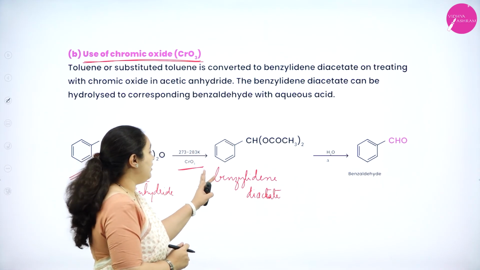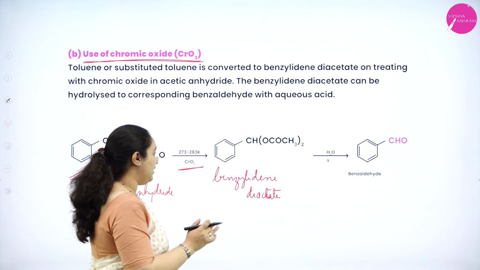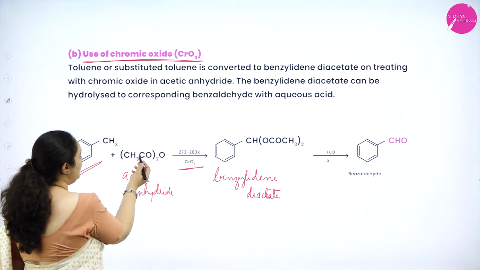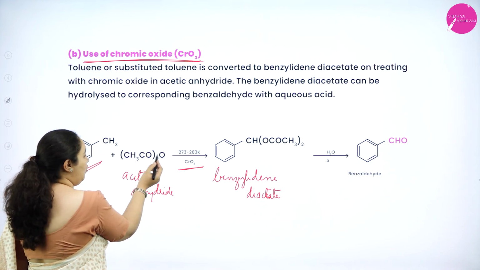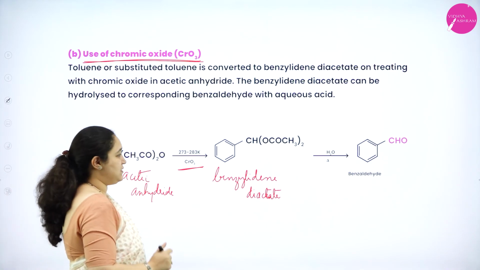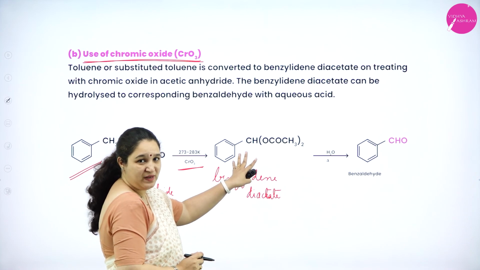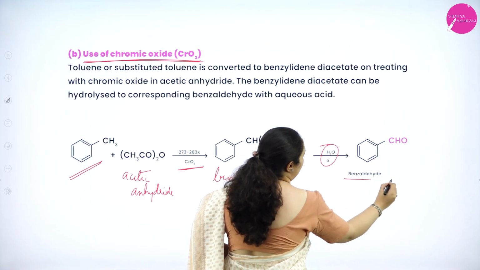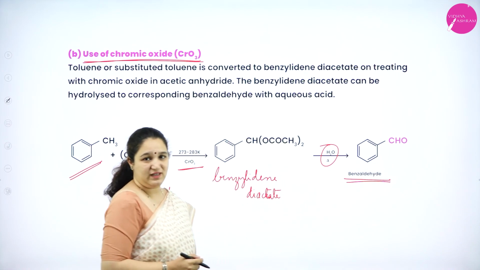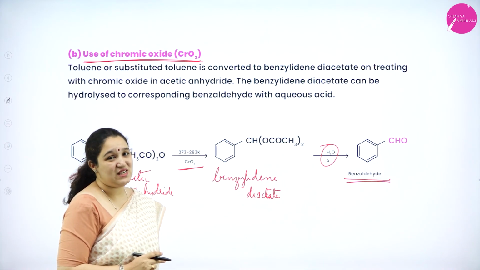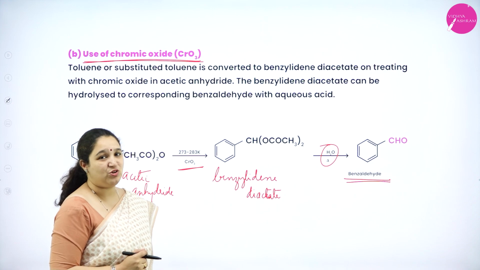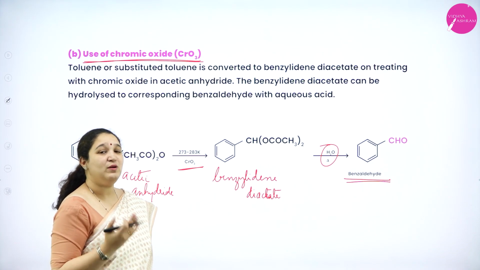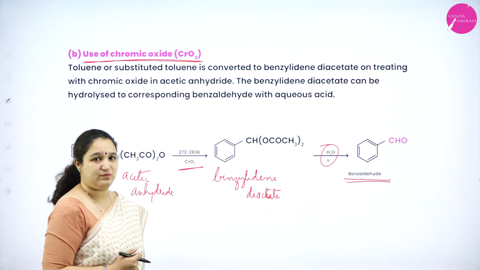What exactly is happening is, two hydrogen atoms are again replaced with the CH3COO group two times. This is a complex which is formed, which on heating with water gives rise to benzaldehyde. So this is the second method of preparation of aromatic aldehyde, like benzaldehyde, from aromatic hydrocarbon.